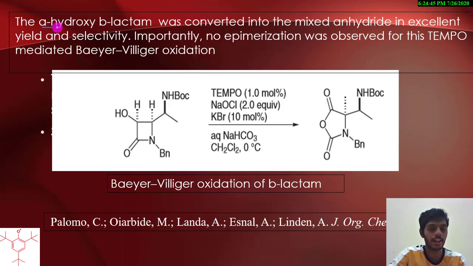This is an alpha-hydroxy beta-lactam. It is converted to its mixed anhydride in excellent yield and selectivity. The yield is high and selectivity is good. Importantly, no epimerization was observed for this TEMPO mediated Baeyer-Villiger oxidation. In the Baeyer-Villiger oxidation, the 4-membered ring here is converted to a 5-membered ring, and this alcohol is converted to its corresponding ketone, thus giving the product of this Baeyer-Villiger oxidation. This TEMPO is used for this purpose also, for Baeyer-Villiger oxidation.